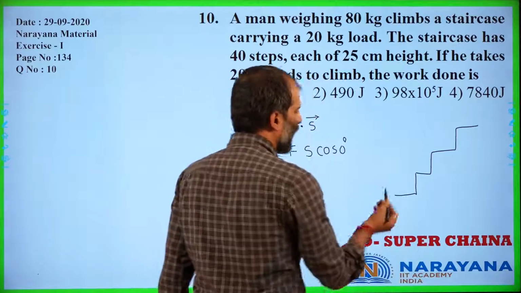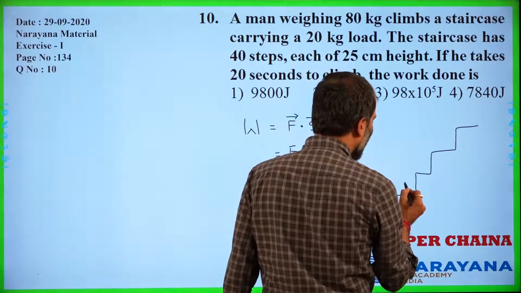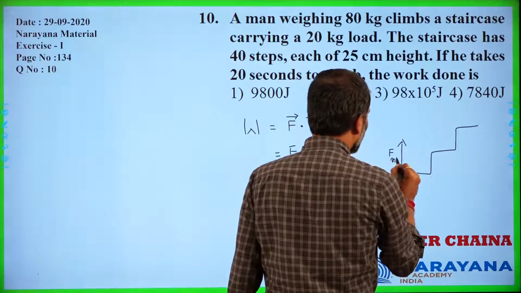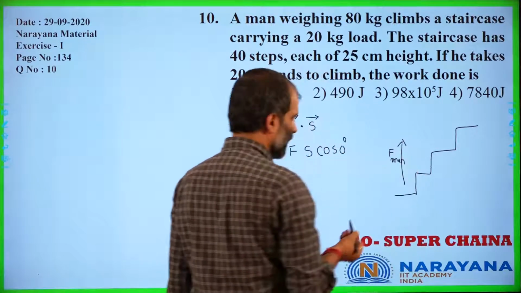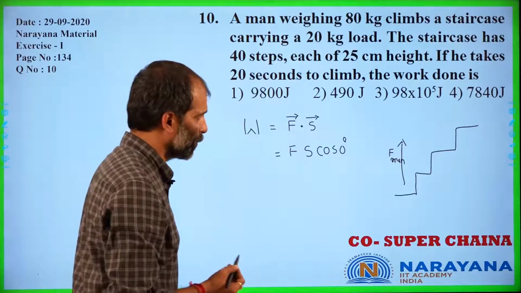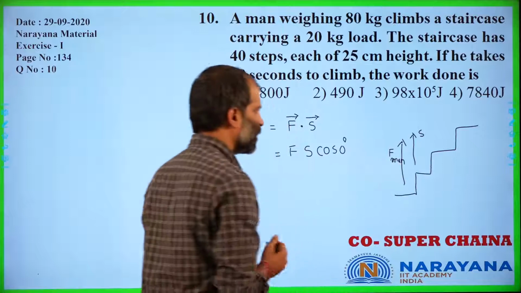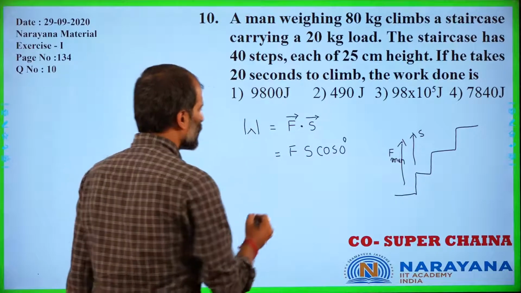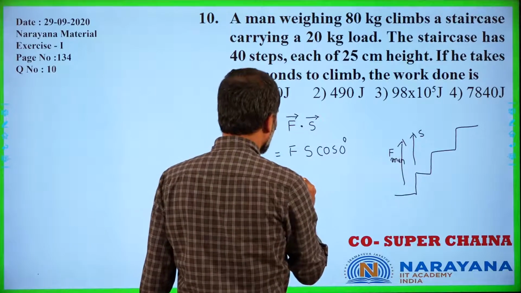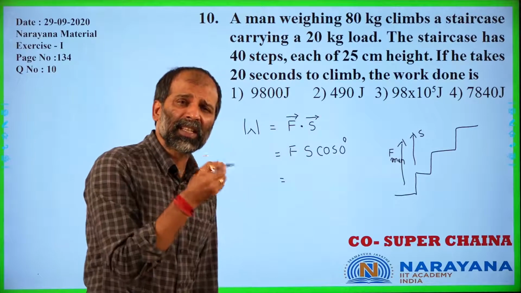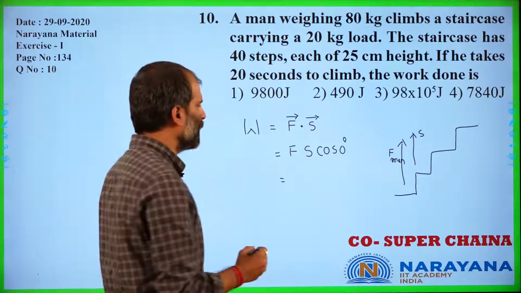So the man would be exerting a force onto himself against the gravitational force in the upward direction, and his displacement would also be along the same direction, right? So now here F is equal to, he will have to apply a minimum force equal to the weight acting on the man.